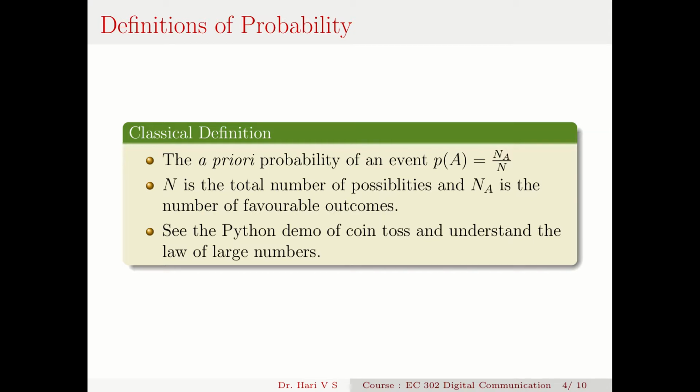If I ask you, what is the probability of a sunset at noon? If you argue that way, there are only two cases: either there is a sunset at noon, or there will not be a sunset at noon. So I have two cases. Can I say that the probability of a sunset at noon is 1 by 2, when we have never seen a sunset at noon, because sunset is in the evening?